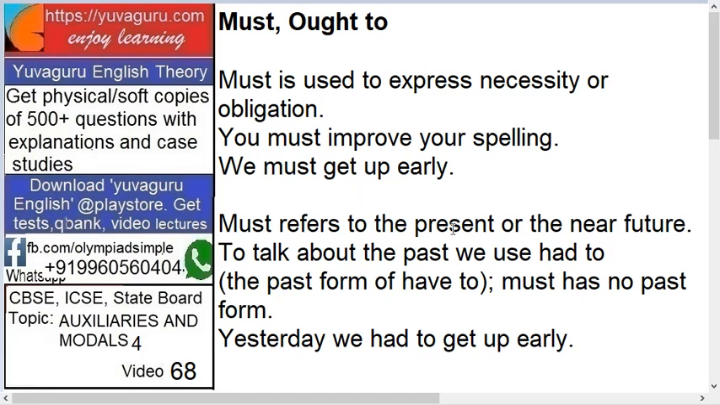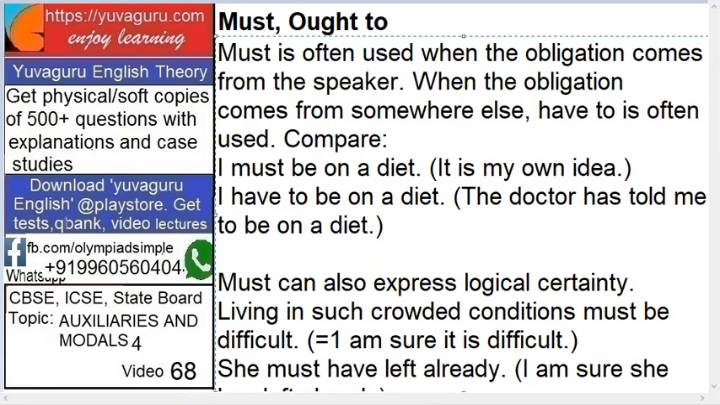So must is used for the present or near future. We must get up early means near future. You must improve your spelling means immediately you must improve. It does not have a past form, like we have for shall, should, or have, had. Similarly we don't have it for must. Must is often used when the obligation comes from the speaker. If I am telling you, you must get up early, the obligation is coming from my side. When the obligation comes from somewhere else, have to is often used.